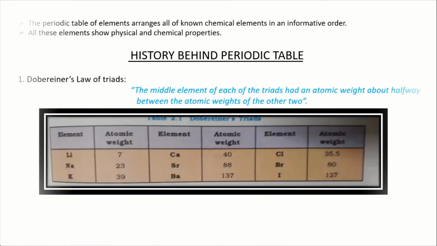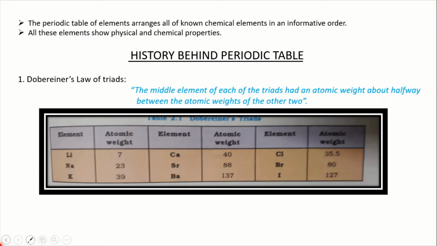Today we are going to learn the periodic table and its classifications. The periodic table is a bunch of elements which arranges all of the chemical elements in an informative order. All these elements show some physical properties and chemical properties. There is a huge history behind this periodic table.